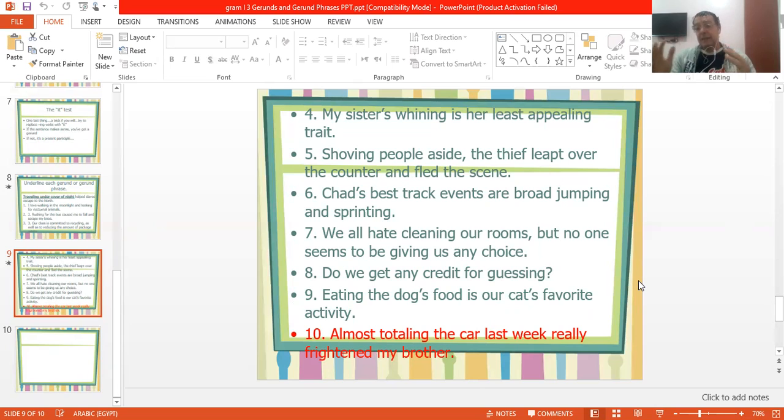So basically, the major difference between a gerund and a present participle is that a gerund ends in ing and acts as a noun in a sentence. So it can be the subject, it can be the object, it can be the object of a preposition. One good test is that if we can replace it with it, then it's definitely a gerund. On the other hand, a present participle ends in ing as well, but it acts as an adjective or modifier and not as a noun.